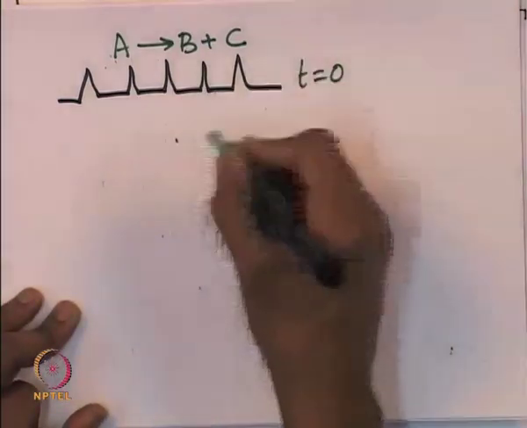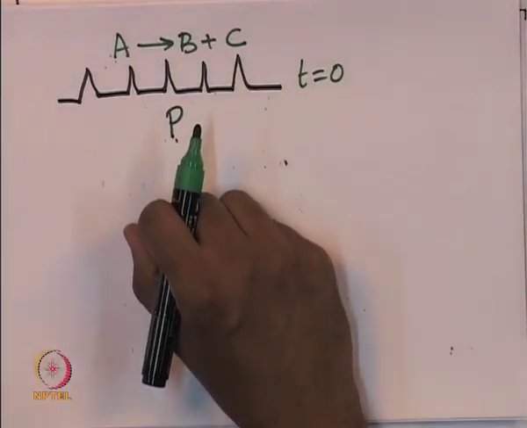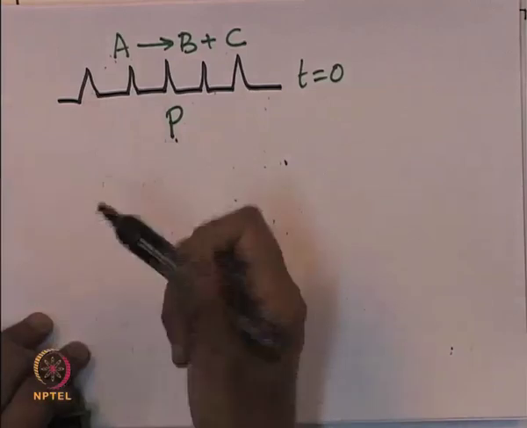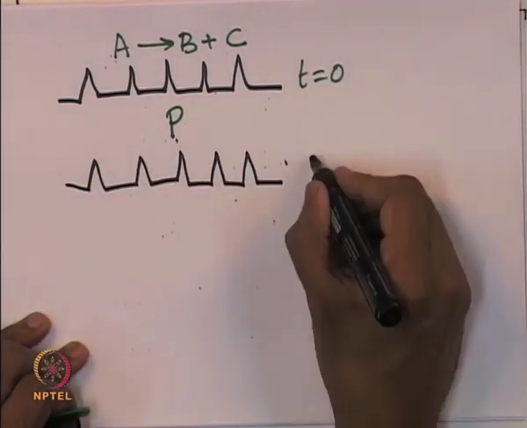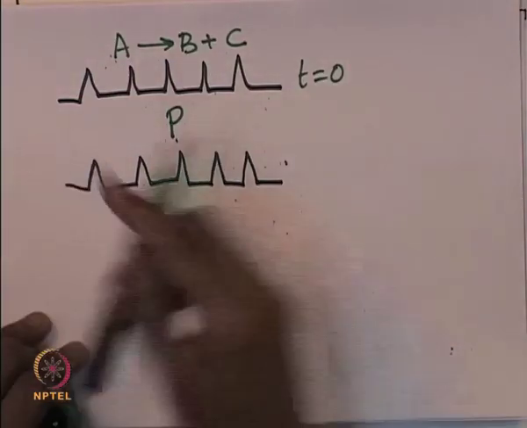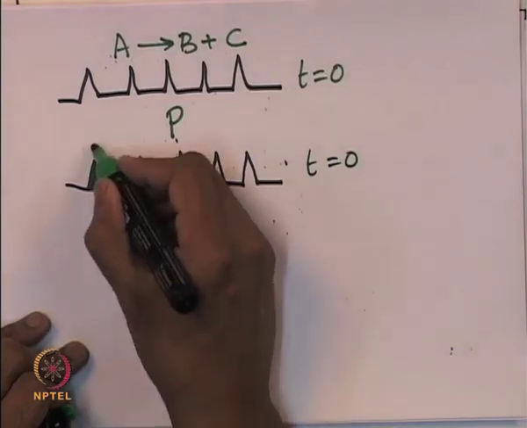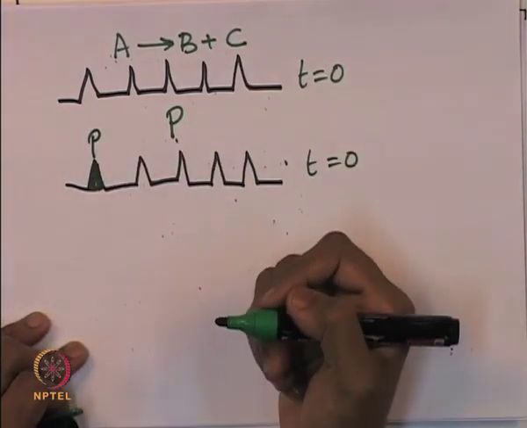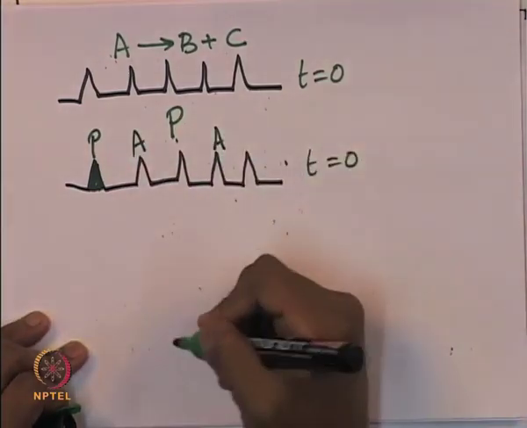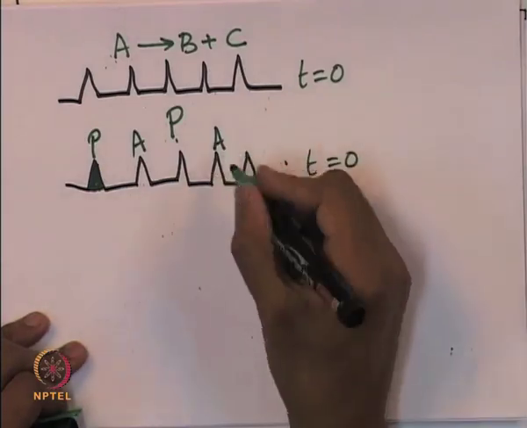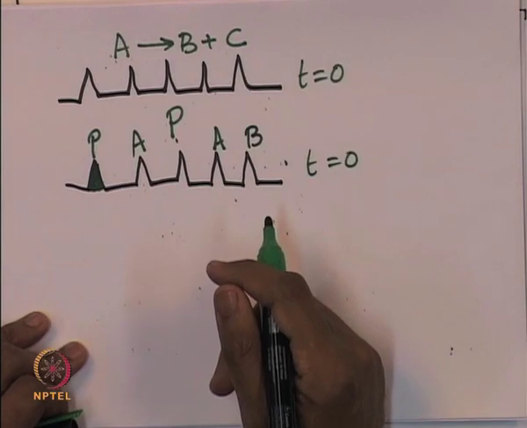Let us say that P is the poison present in the feed stream. It could be sulfur, lead or any other compound. After a certain time t1, the poison will get adsorbed onto some of these sites, and on some other sites the reactant A may be adsorbed, and a product may be formed on some sites, and B may be adsorbed onto some other site where the product is already formed.